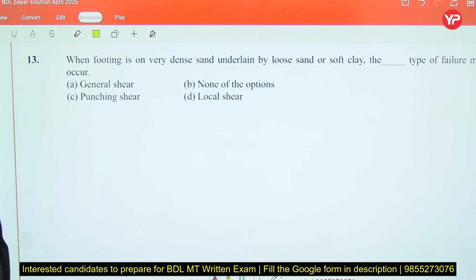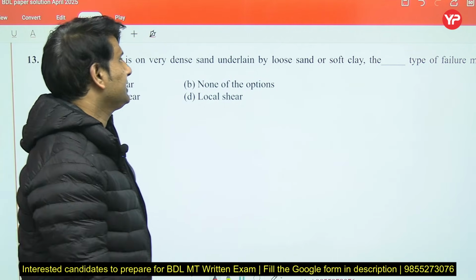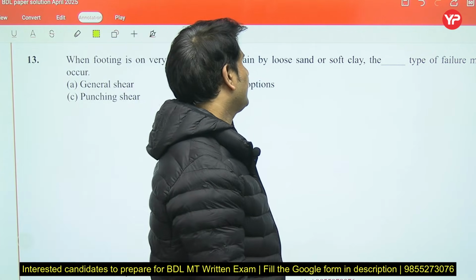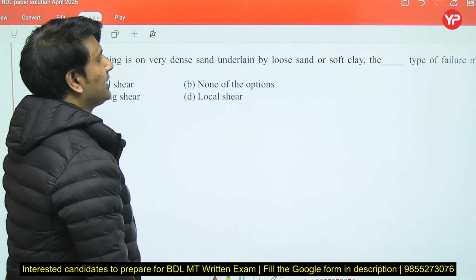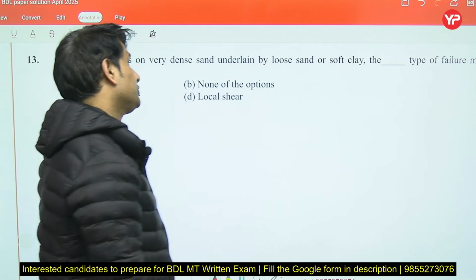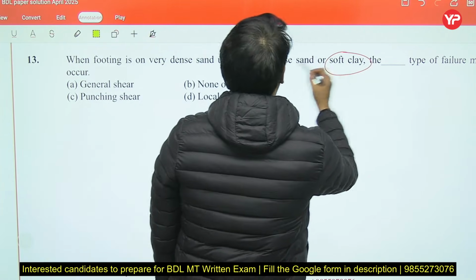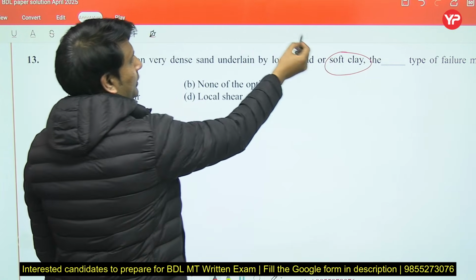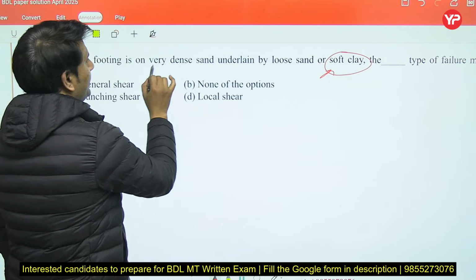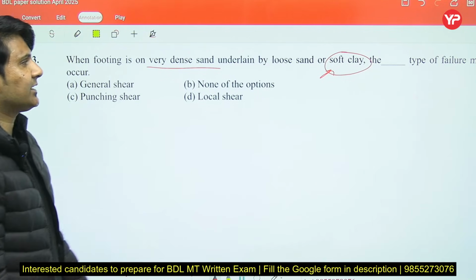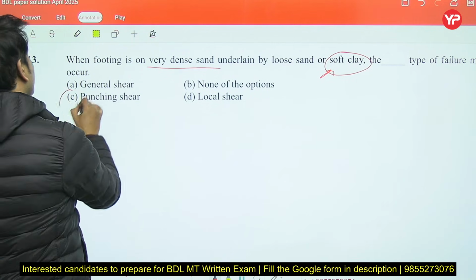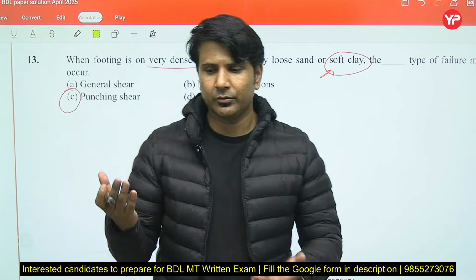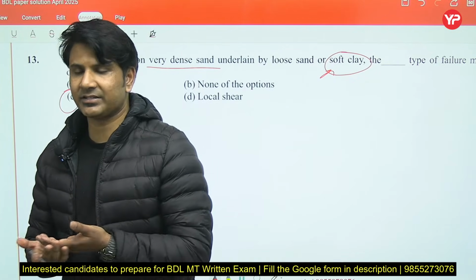Now next question. The footing is on very dense sand underlain by loose sand or soft clay. They have mentioned in the question that below is soft clay, and above it they laid dense sand. The type of failure that might occur will be punching failure, because soft clay has very low bearing capacity.